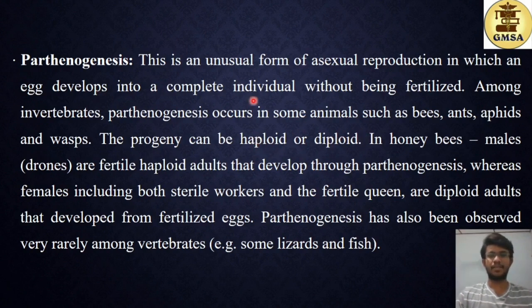Now, if an egg develops into an individual, it will be haploid. If the parent directly carries out mitotic division, the progeny will be diploid. In honeybees, males, the drones, are fertile haploid adults that develop through parthenogenesis. So remember, although they are haploid, they are fertile. Whereas females, including both sterile workers and the fertile queen, are diploid adults. They develop from the fertilized eggs.